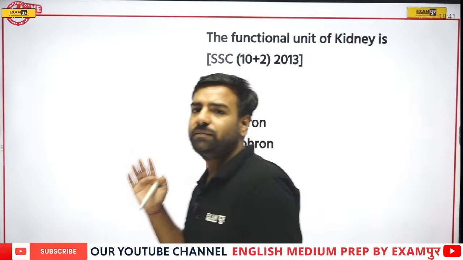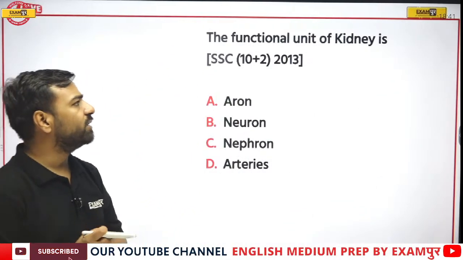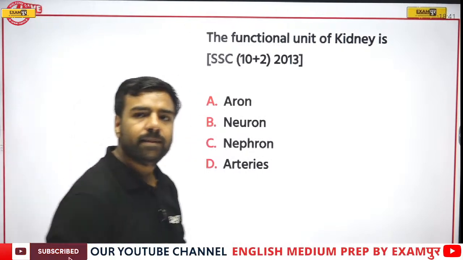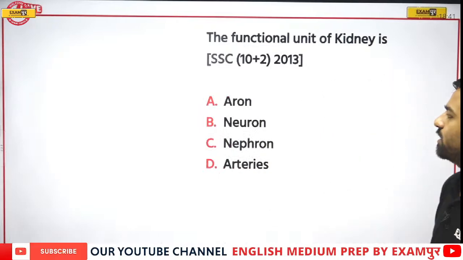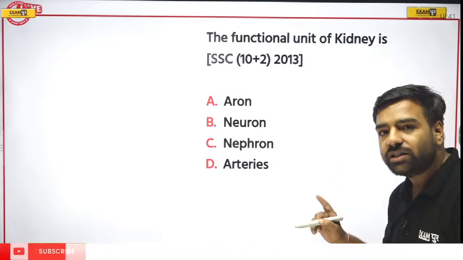These are questions from previous years. The functional unit of the kidney is what? Is it iron, is it neuron, is it nephron, or is it artery? We are aware of arteries. I've already told you, they carry oxygenated blood.